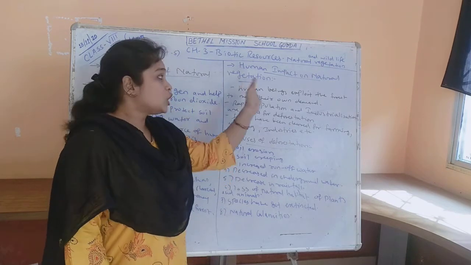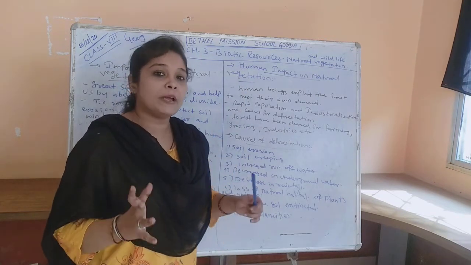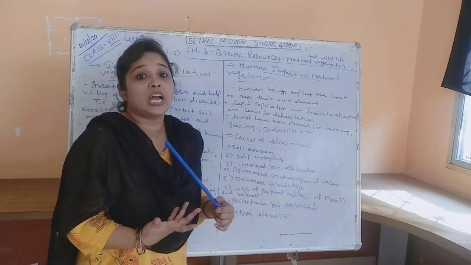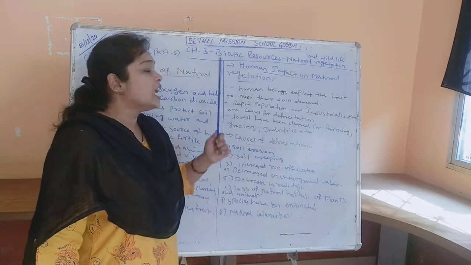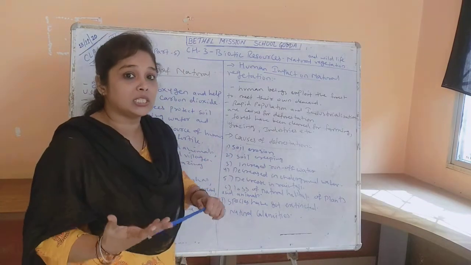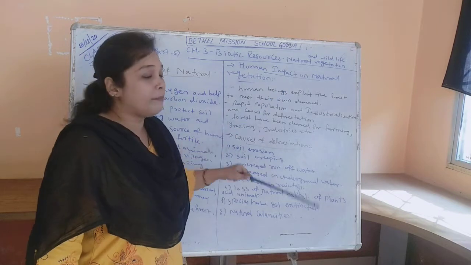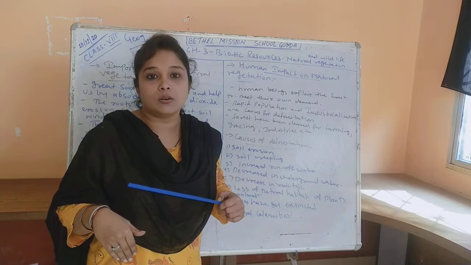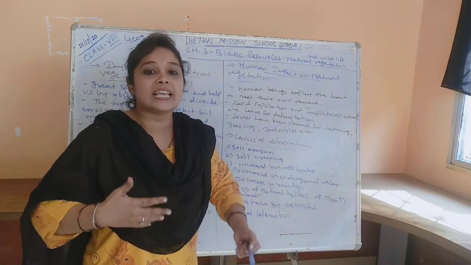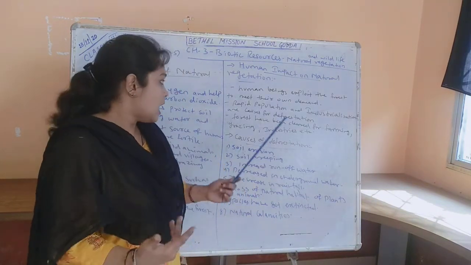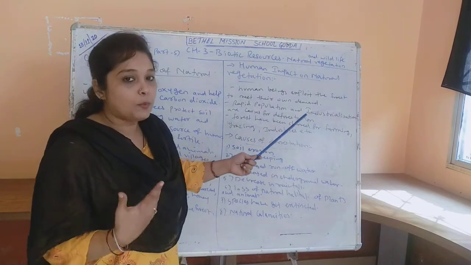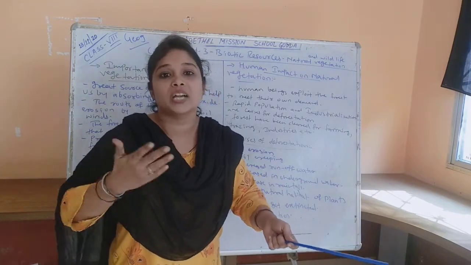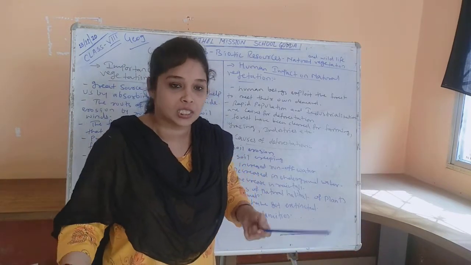Now when we talk about human impact on natural vegetation, the impact was always negative, because as human beings we are exploiting the natural vegetation, we are exploiting the forest and grassland areas for our own benefit, to fulfill our own demands, for our commercial purposes. Okay, to fulfill our own demand, we are greatly exploiting these natural vegetations. And as population is increasing day by day, we require places to live, because of which we are cutting down the grasslands, we are cutting down the forest.